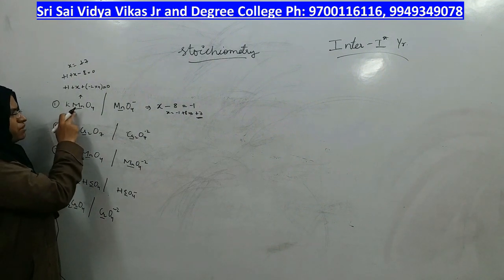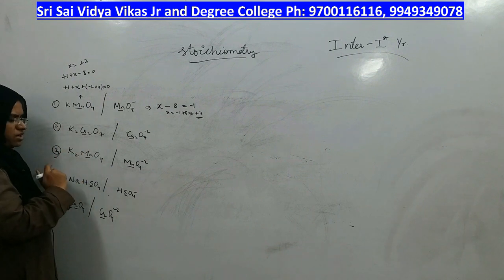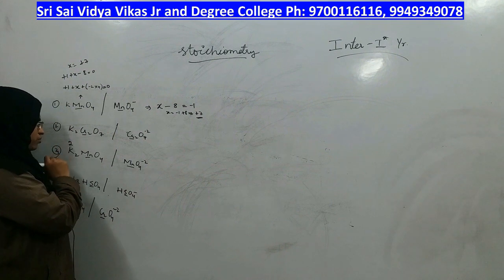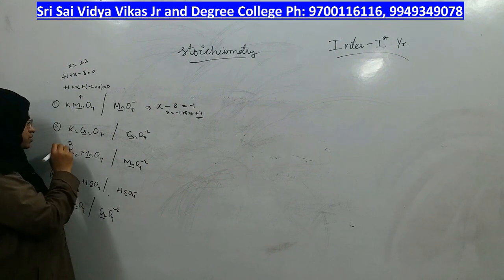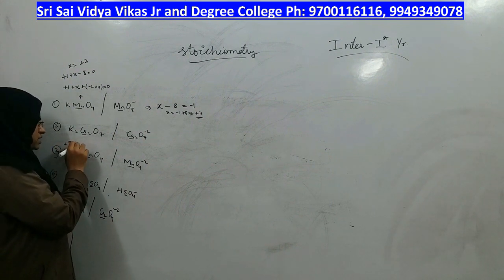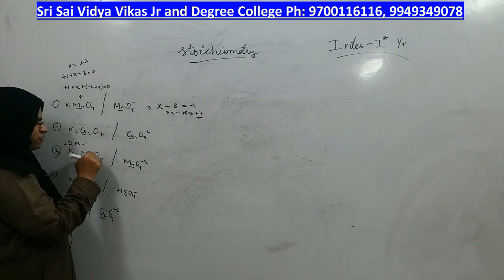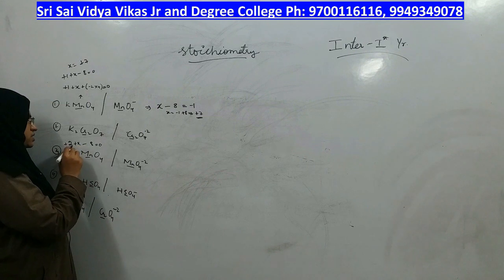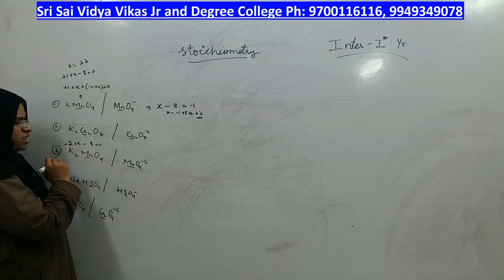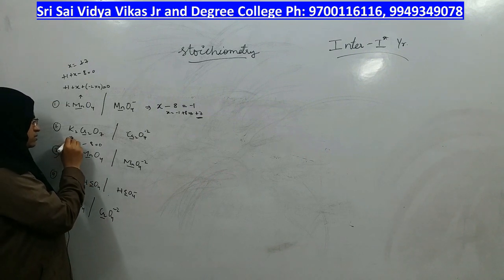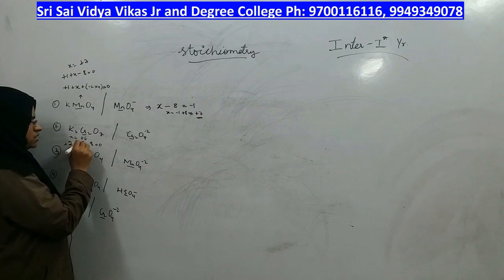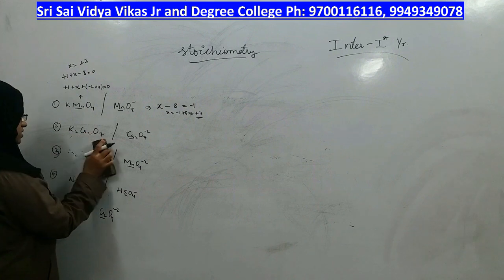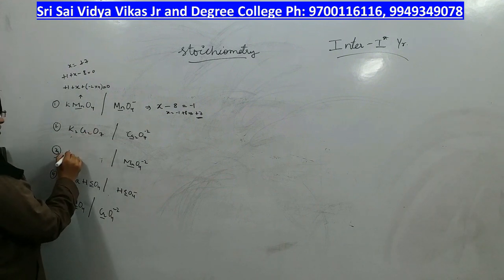This is permanganate, this is manganate. Here, 2 potassium means +2 plus x minus 4 twos are 8 is equal to 0. What is the charge? 2 minus 8 is -6, x is equal to +6, right? I will write it more clearly here.